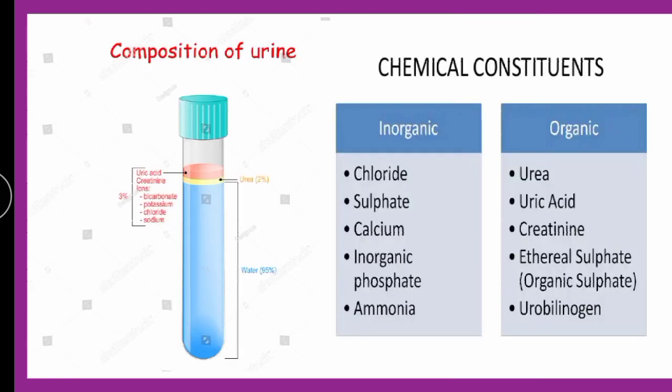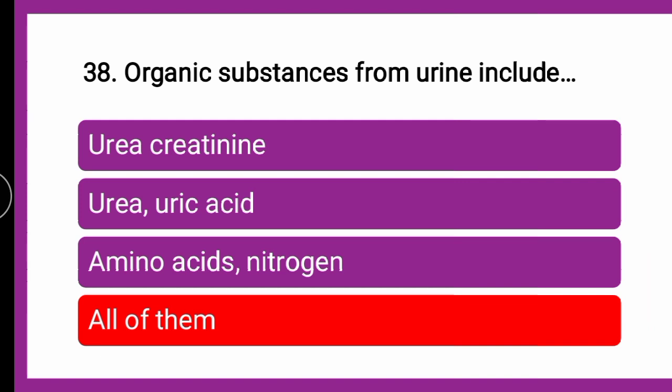So the explanation is here you can see the organic constituents, that is urea, uric acid, creatinine, organic sulfates, urobilinogens, etc. So the correct answer is it is all of them. Organic substances include all these substances: urea, uric acid, creatinine, amino acids, nitrogens, etc.